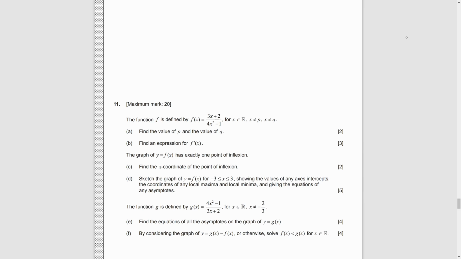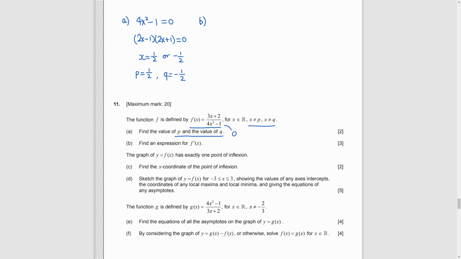Question 11. Function f is this, and x cannot be p and q. Part A. We need to find p and q. For a rational function, its denominator can never be 0. So, we just set it to be 0 for finding p and q. Solving simple quadratic equation, we say p is half and q is negative half.